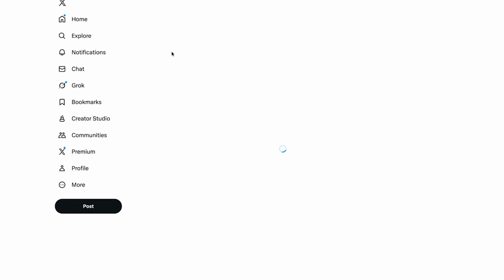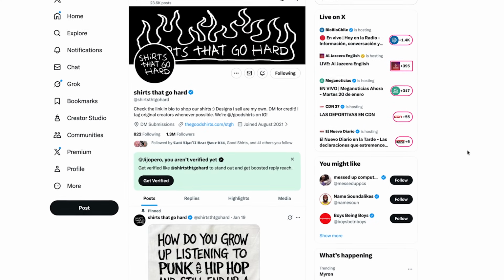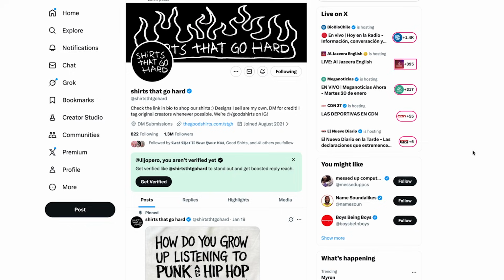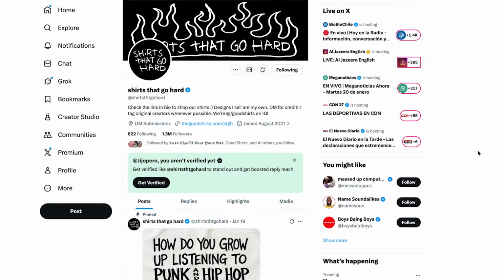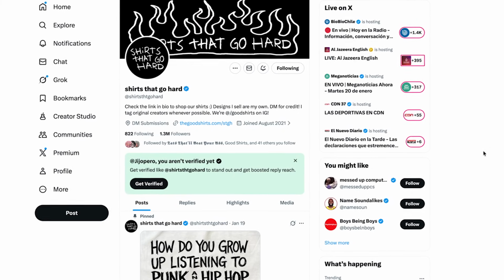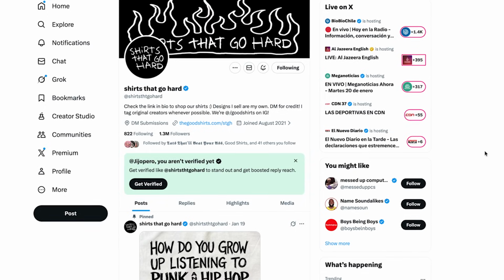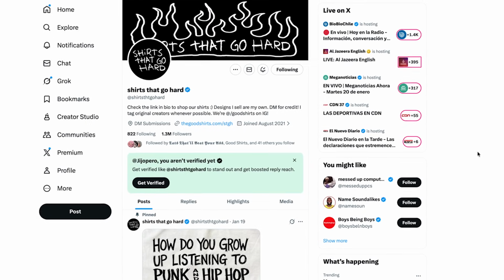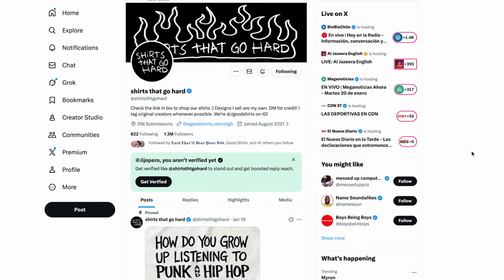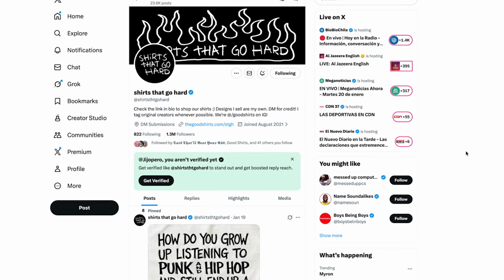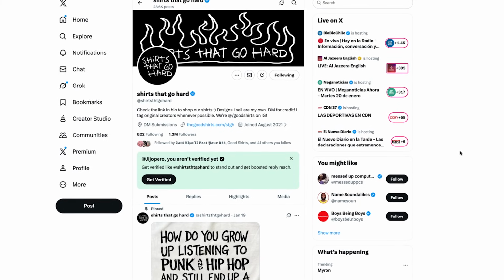Shirts That Go Hard. Almost all these shirts are very insulting, disgusting, sexual. But sometimes you get lucky and you find some that are not, and you just have to give them a different approach. And of course, as you design, don't copy the same design.